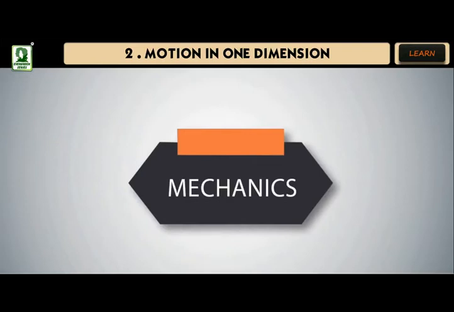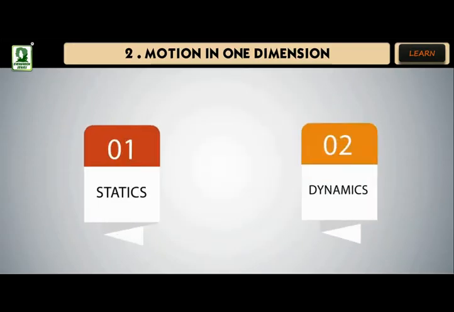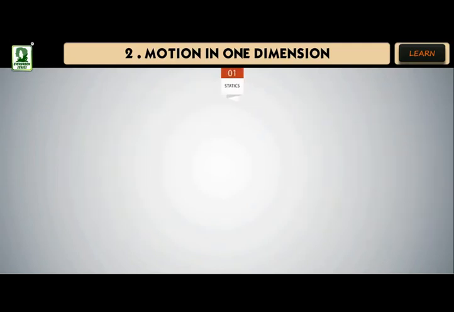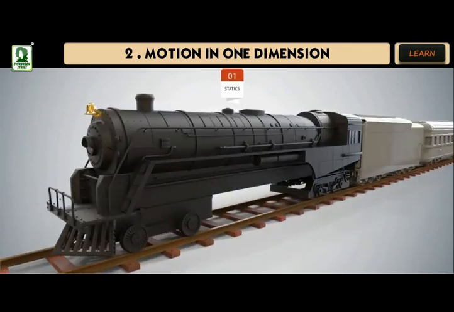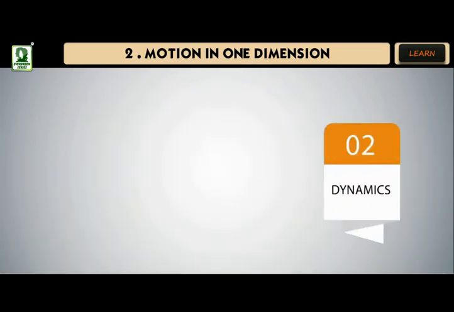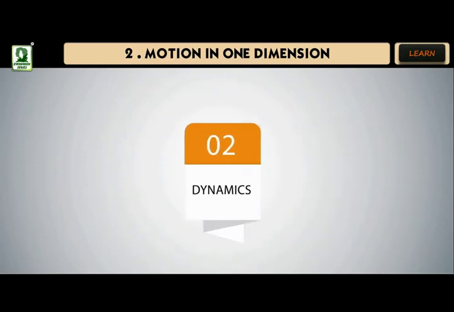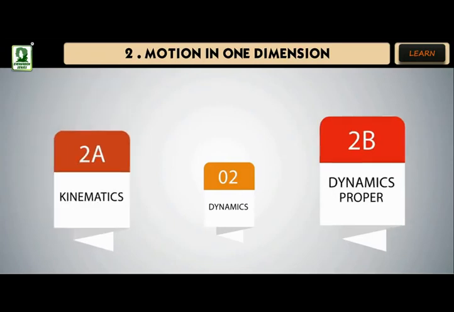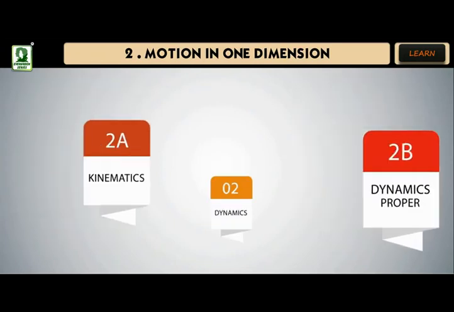Mechanics. The branch of physics which deals with the motion of objects in everyday life is called mechanics or classical mechanics. It is of two types, statics and dynamics. Statics deals with bodies at rest under the effect of different forces. Dynamics deals with the bodies in motion. It is further of two types, kinematics and dynamics proper.